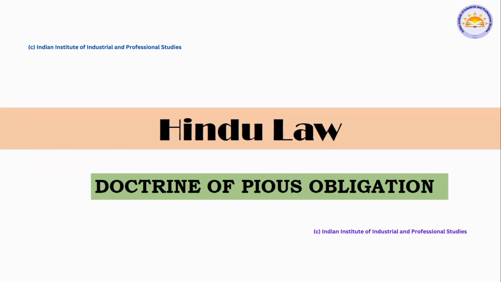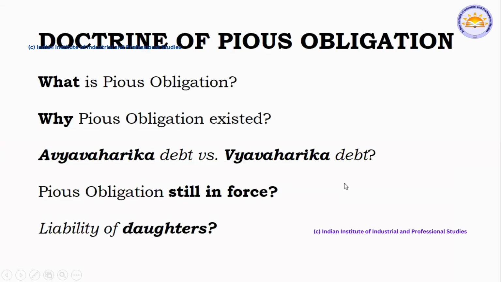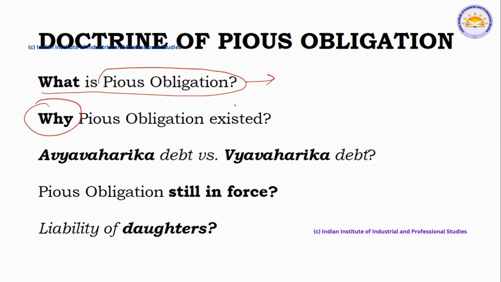All right. In 2 to 3 slides, you'll be able to understand the entire details of this particular topic. In order to understand it, we have to know these questions. These are the primary keywords. The first one: what do you mean by pious obligation? Primary definition of it. Next, why was pious obligation required? Why did it exist in Hindu law? And what is the concept of avyavaharika debt and vyavaharika debt?